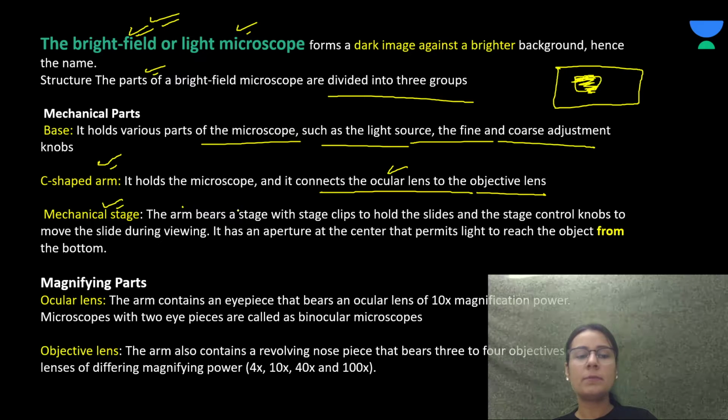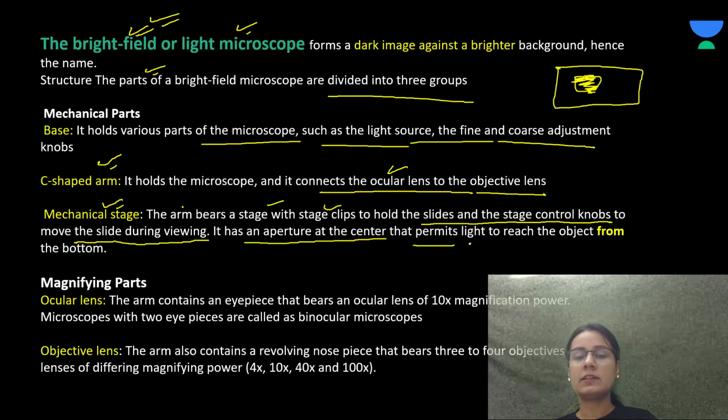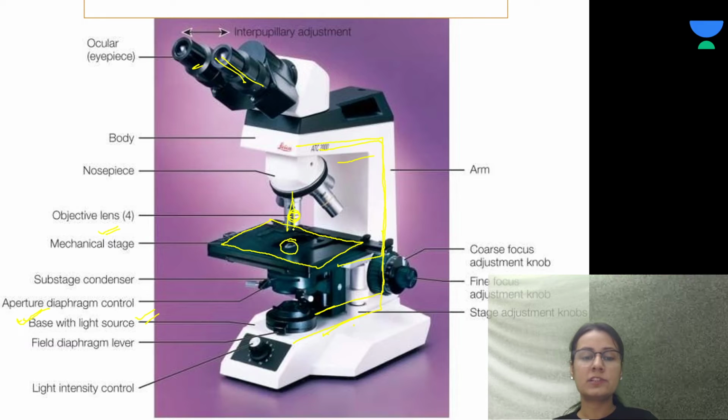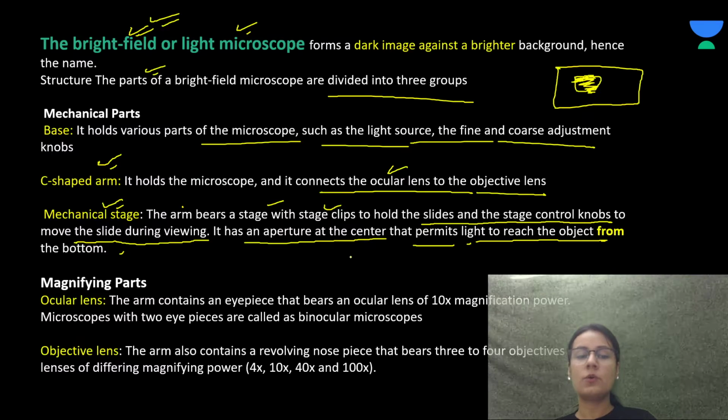Mechanical stage: the arm bears a stage with stage clips to hold the slides and stage control knobs to move the slides during viewing. It has an aperture at the center that permits light to reach the object from the bottom. Right, so we are talking about the mechanical stage. This is the mechanical stage on which we keep the slides, and it has an aperture through which the beam of light passes. So what we saw is, one is the base, one is the C-shaped arm which will connect the ocular lens and objective lens, and one is the stage that is holding the slides.